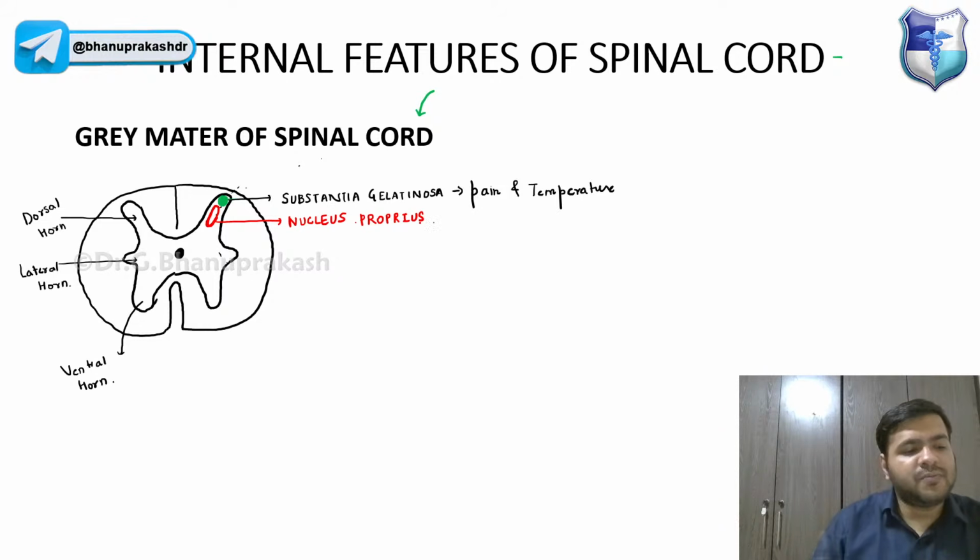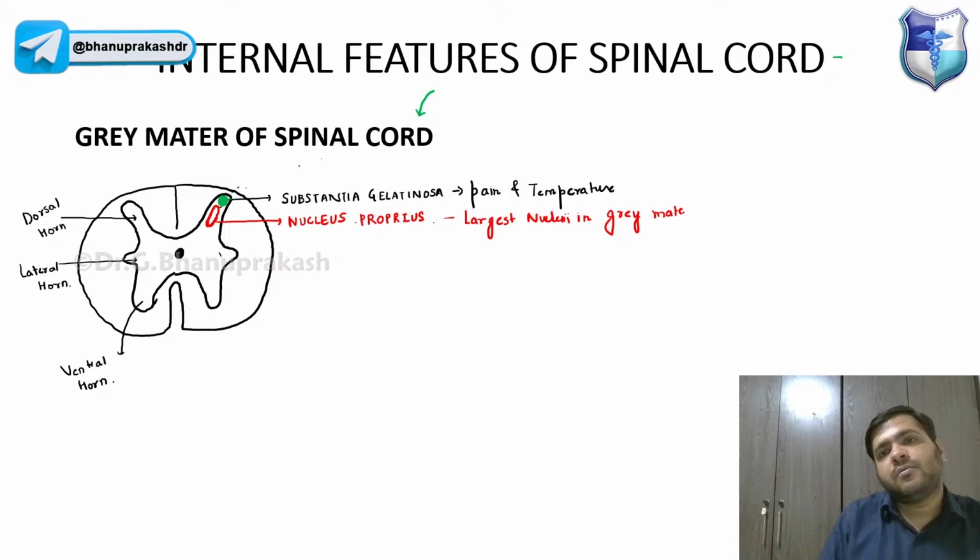Now this nucleus proprius is basically the largest nuclei in the gray matter of the spinal cord.